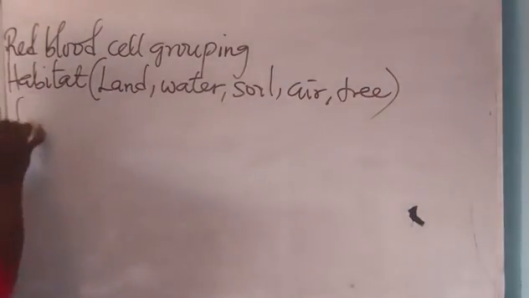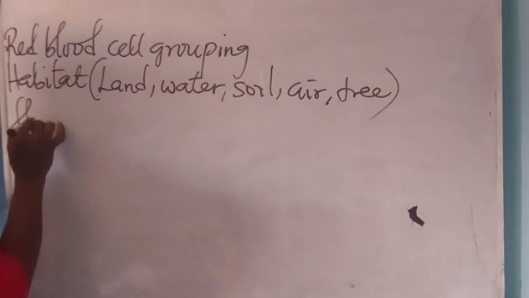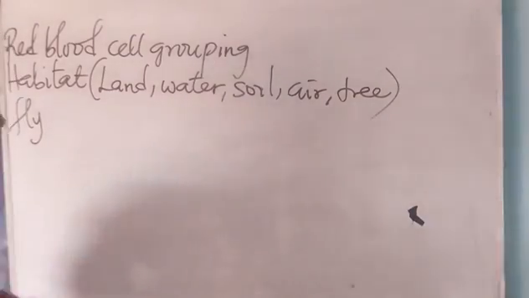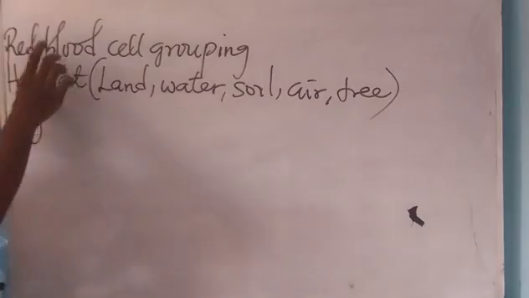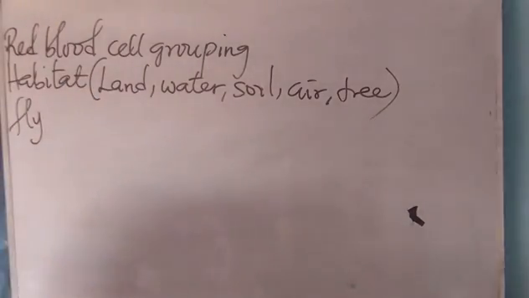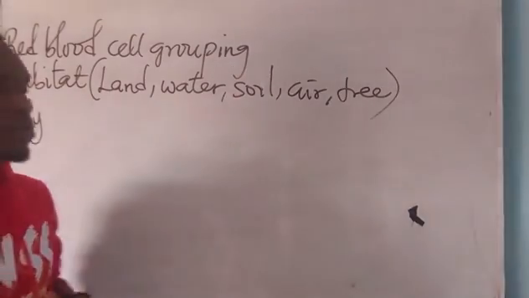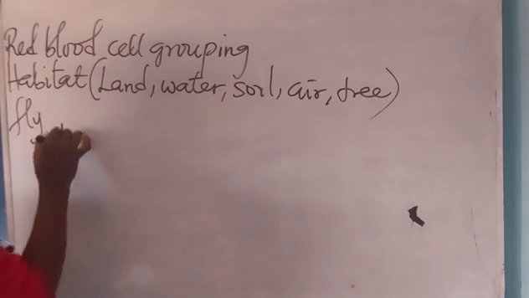Now, based on flight, we have flightless birds and we have birds that can also fly. So these are the criteria with which organisms are classified artificially. Okay, the next one now is what?